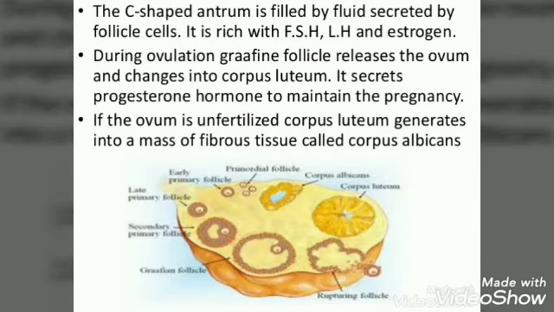The C-shaped antrum is filled by fluid secreted by the follicle cells. It is rich in follicle stimulating hormone, luteinizing hormone and estrogen. During ovulation, the Graafian follicle releases the ovum and changes into the corpus luteum. It secretes the hormone progesterone to maintain the pregnancy. If the ovum is not fertilized, the corpus luteum degenerates into a mass of fibrous tissue called the corpus albicans.